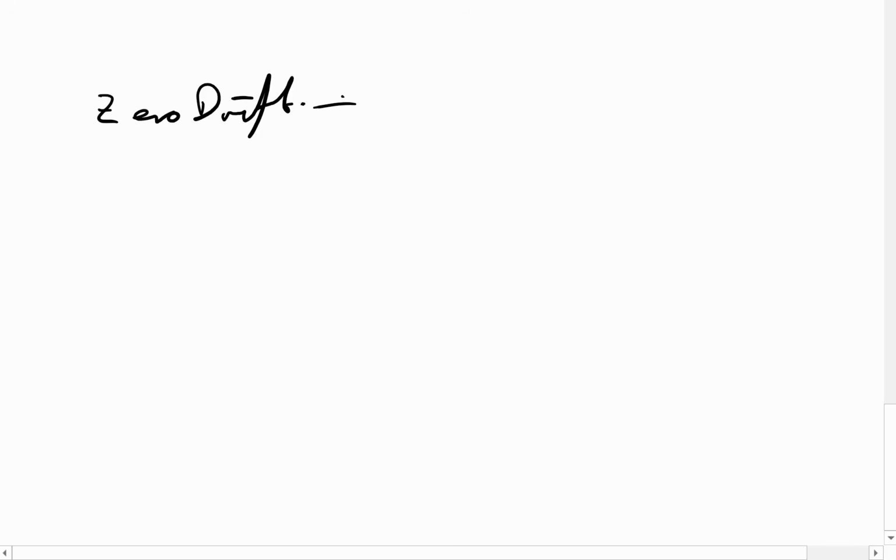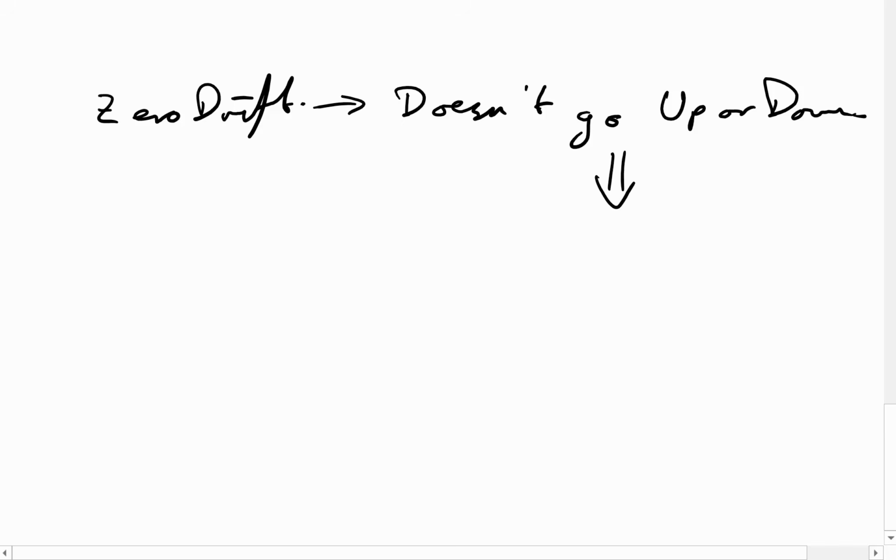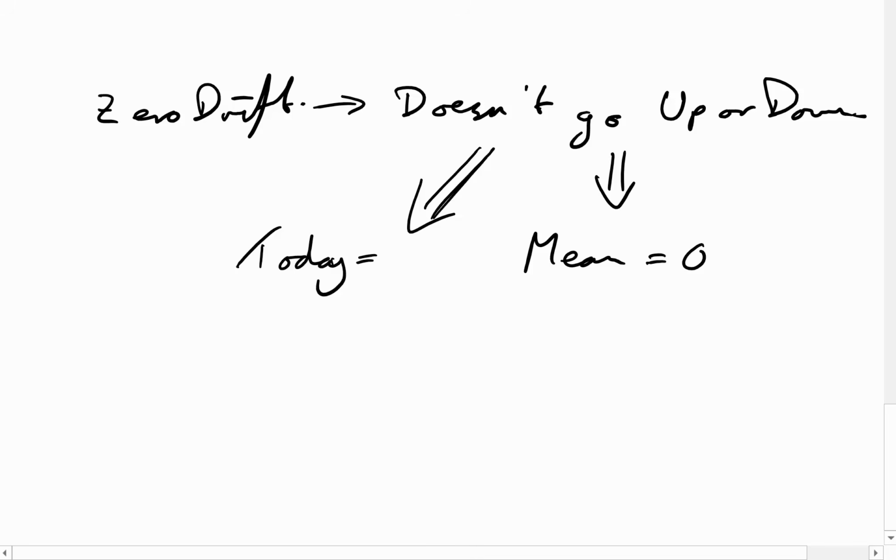If it's zero drift, it means it doesn't go up or down. Not going up or down, a way of showing that is that the mean is 0, or another equivalent way of showing that is that the value today is going to be the same as the value tomorrow. So these are two ways that you can show that it's a martingale: either the mean is 0, or today is going to be equal to tomorrow.